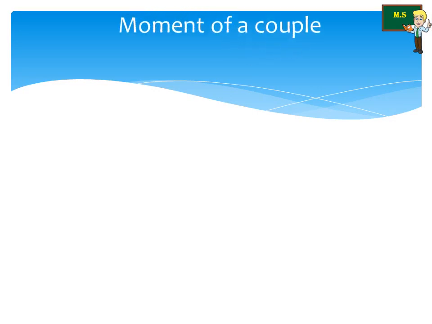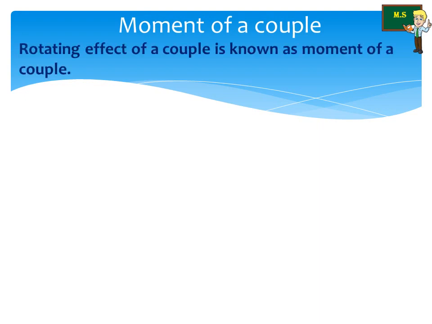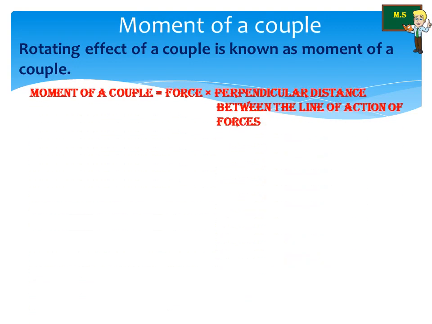Now, moment of a couple. Rotating effect of a couple is known as moment of a couple. It is measured by the product of any one of the forces and the perpendicular distance between the lines of action of the two forces.